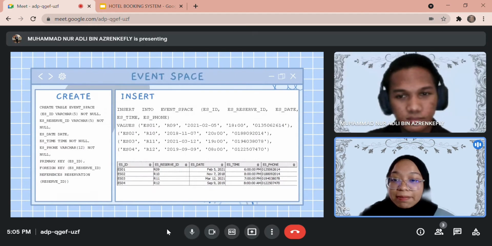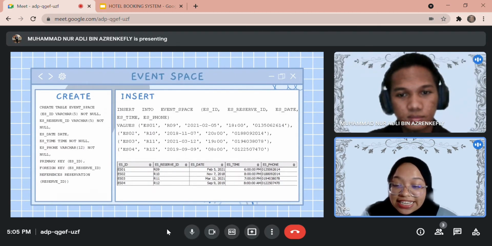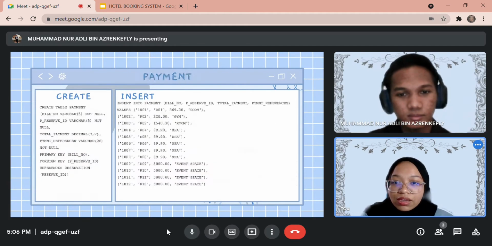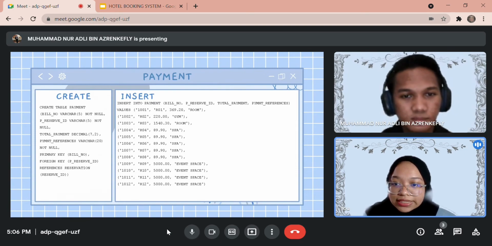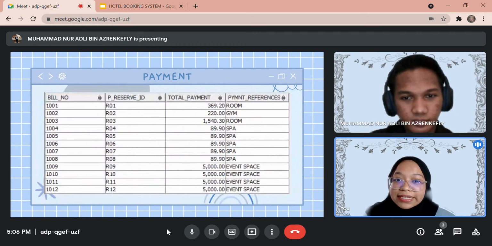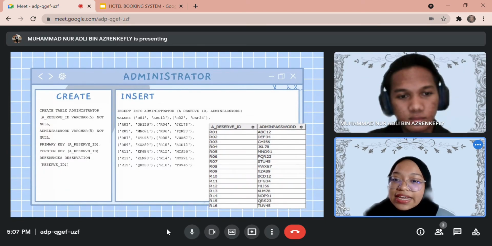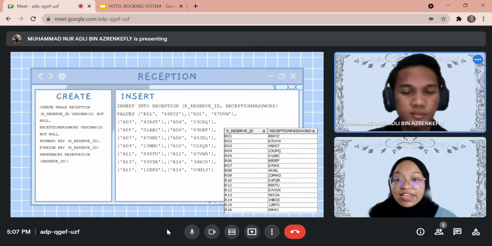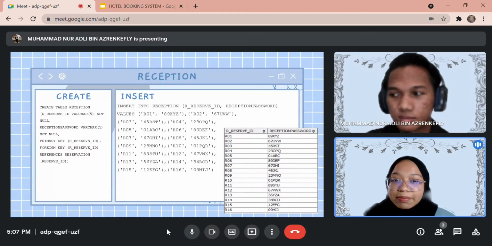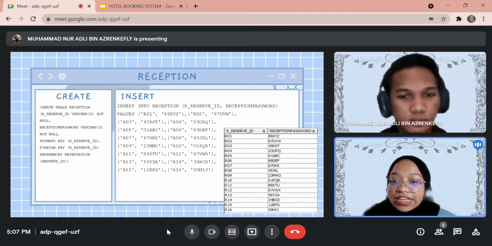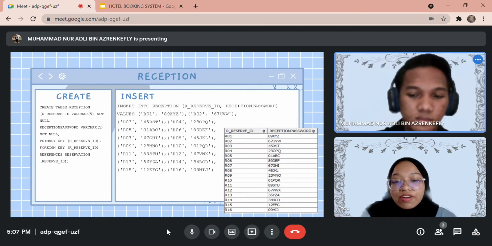We have the event space table. We create the table as shown. We use this command to insert the values. This is the sample of output for the event space table. Payment table. We create the payment table as shown. So we use this command to insert. This is the sample of output for the payment table. Administrator table. We create the administrator table as shown. So we insert into administrator. This is the sample of output for administrator. Reception, we created the table as shown. We insert the values as shown. So this is the sample of output for the reception table.